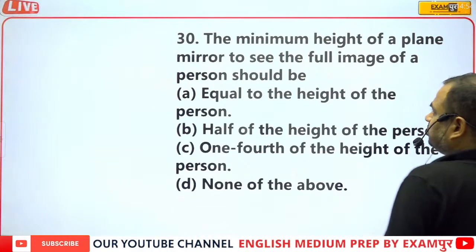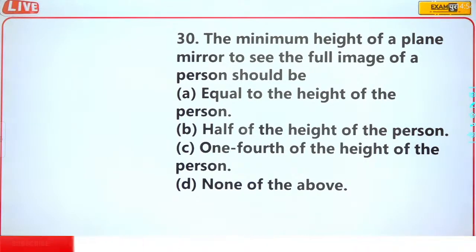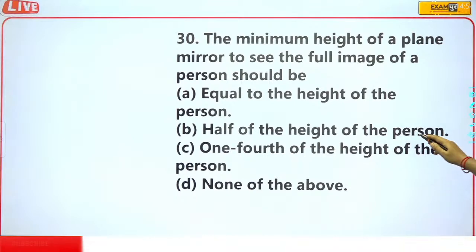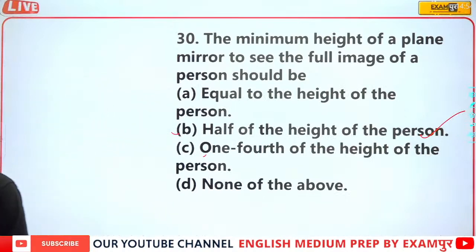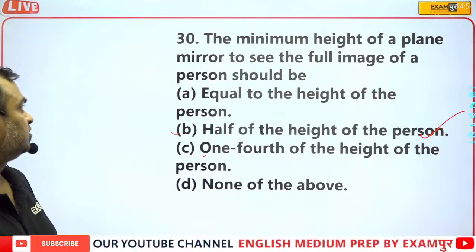The minimum height of a plane mirror to see the full image of a person should be equal to the height of the person, half of the height of the person, 1/4 of the height of the person, none of these. Actually half of the height of the person. So B part is the correct answer.